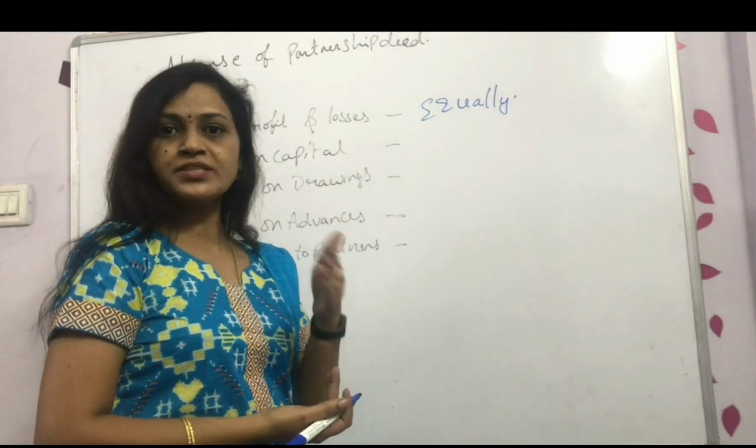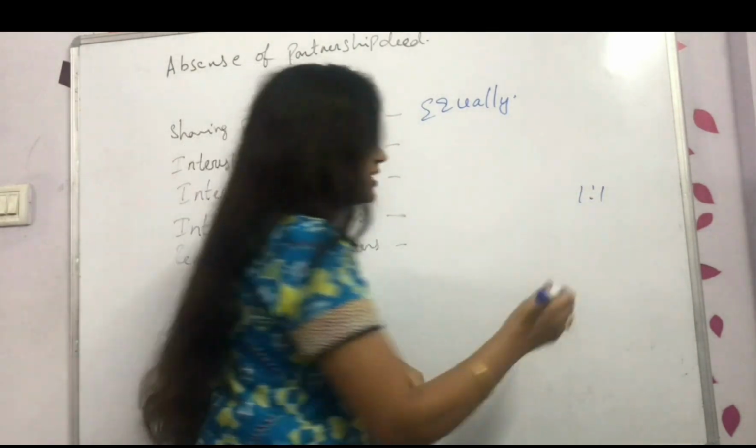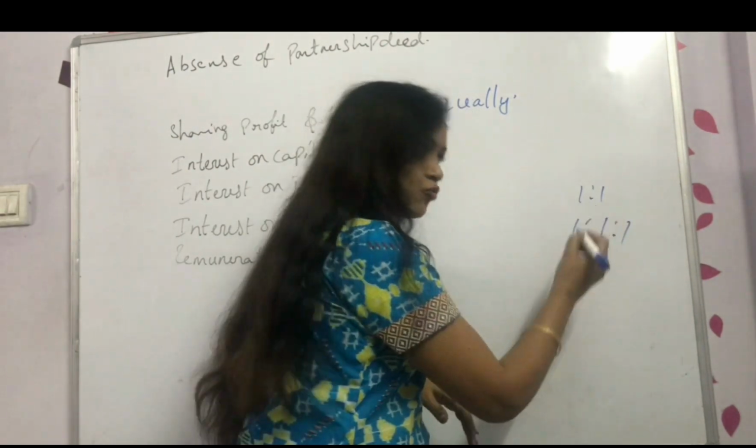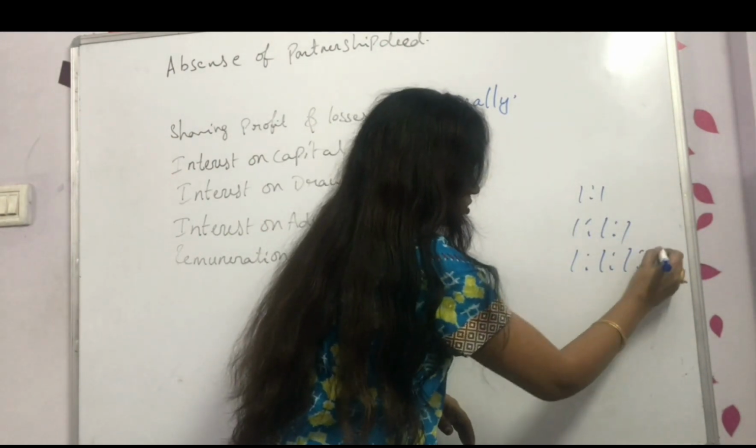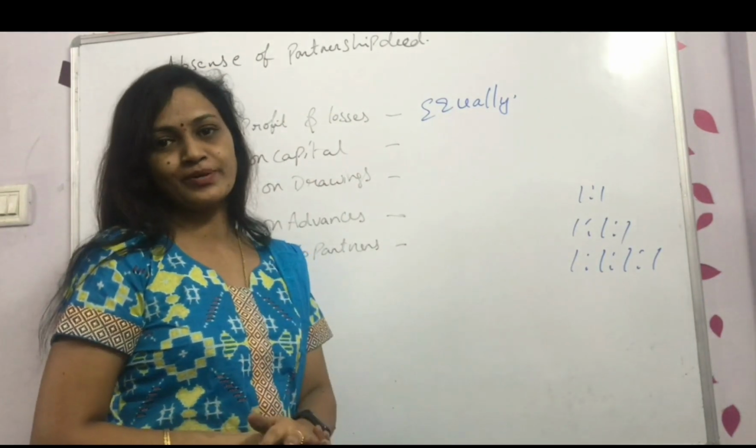It may be 2, it may be 3, it may be 4. If it is 2, we share in the ratio of 1:1. If it is 3, 1:1:1. If 4, 1:1:1:1. In this way we will be sharing equally between them.